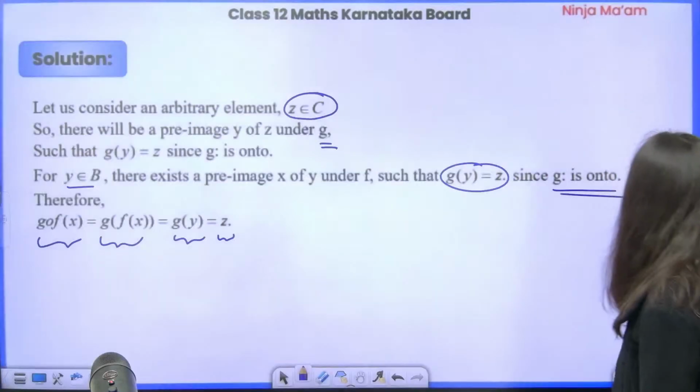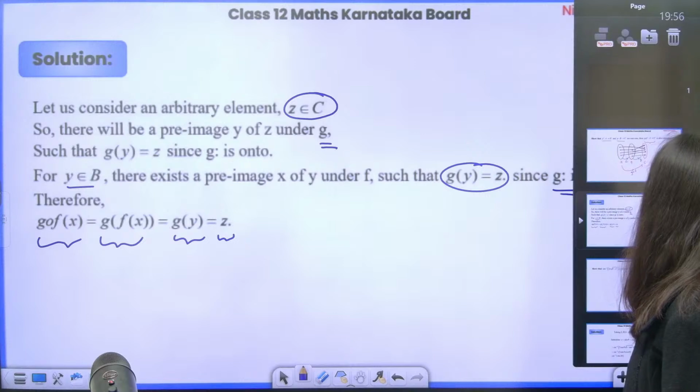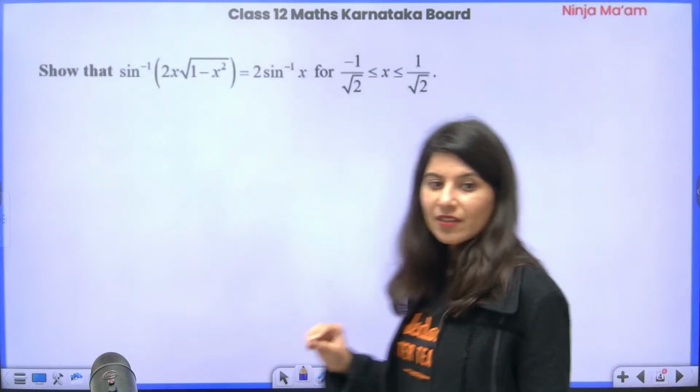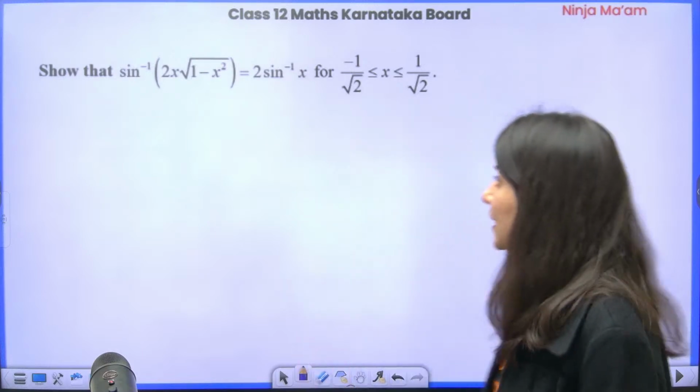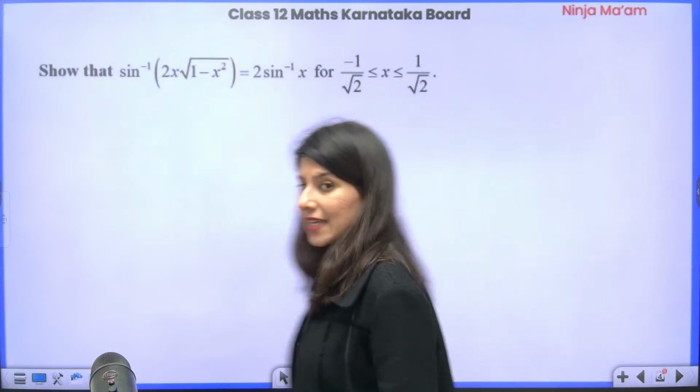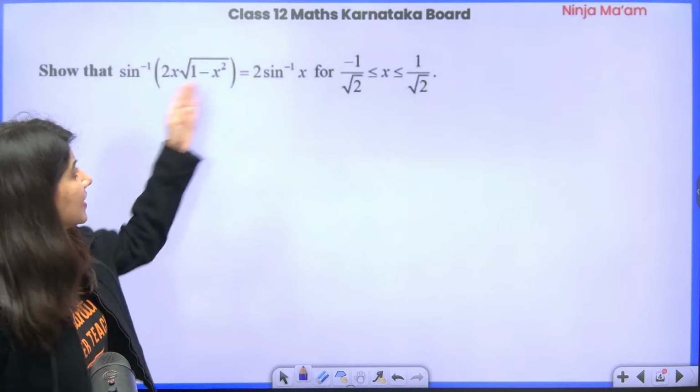Okay, let us move on to the next problem, which is from inverse trigonometric functions. A very easy question, I would say, a direct question. sin inverse of 2x square root of 1 minus x square. You need to show that this is equal to this.